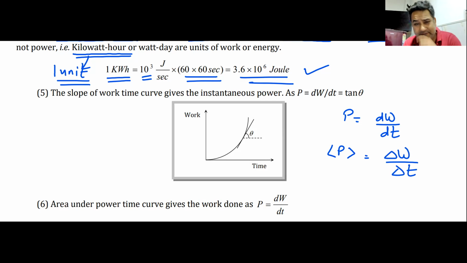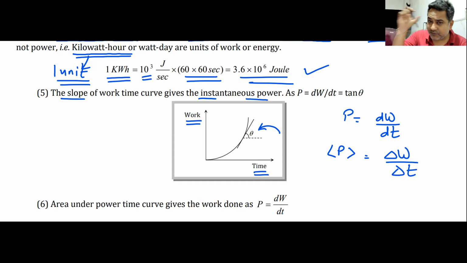If I go back to the definition of derivative, or total work divided by total time, and draw a graph between work and time, the slope of this graph at any point will give me the instantaneous power. The slope of the graph between 2 points would give me average power.